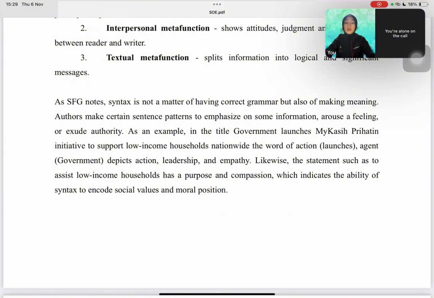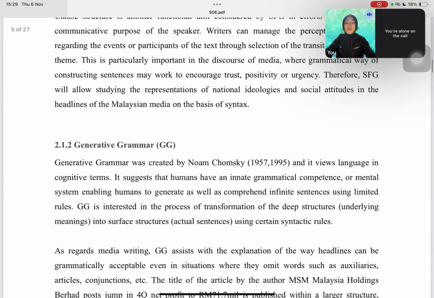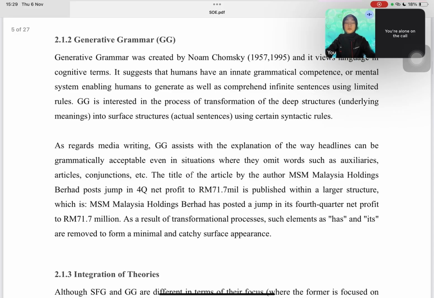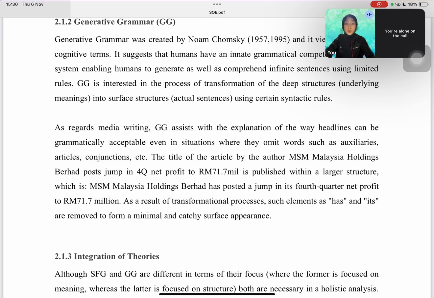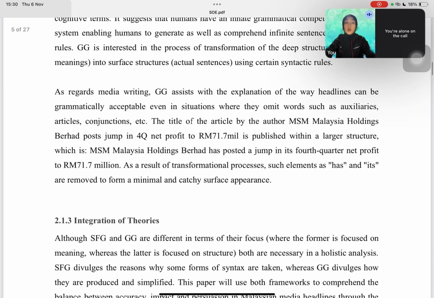On the other hand, generative grammar, GG, proposed by Noam Chomsky, focuses on the rules and structure of sentences. It explains how humans can generate infinite sentences from limited rules. Generative grammar studies how deep structure, or complete thoughts, are transformed into surface structure, which is the sentence we see or hear.